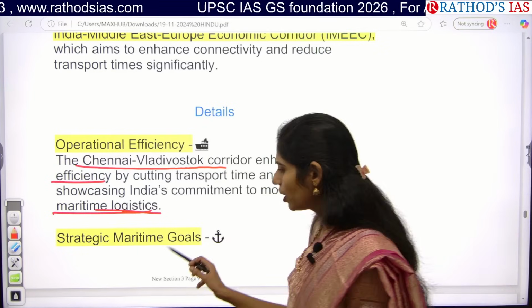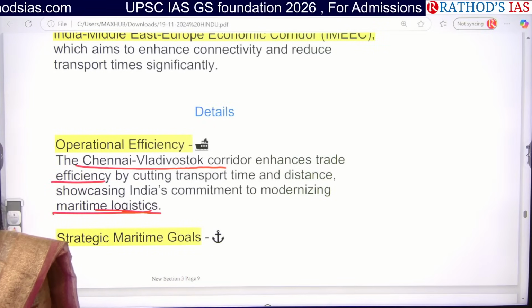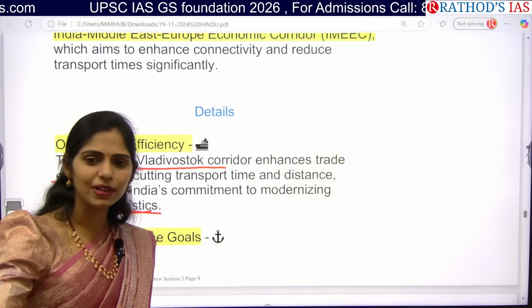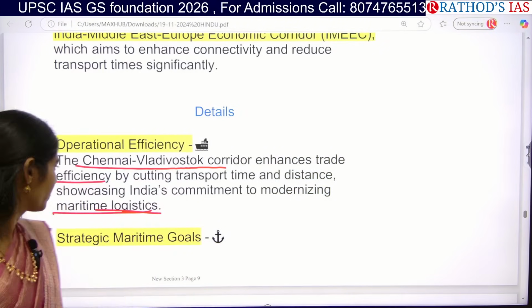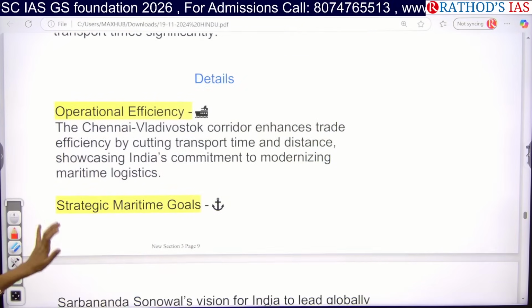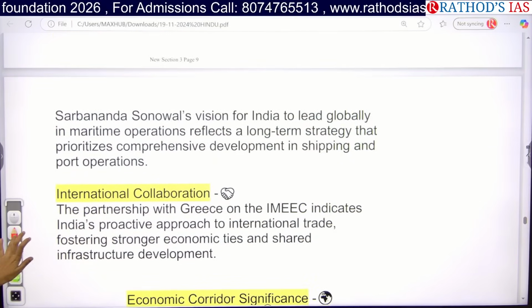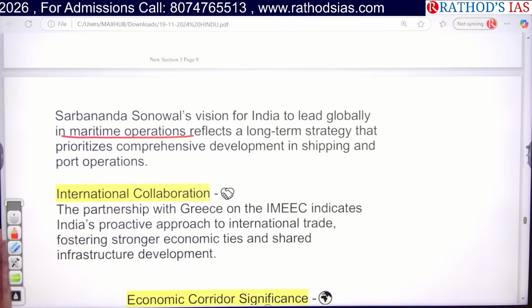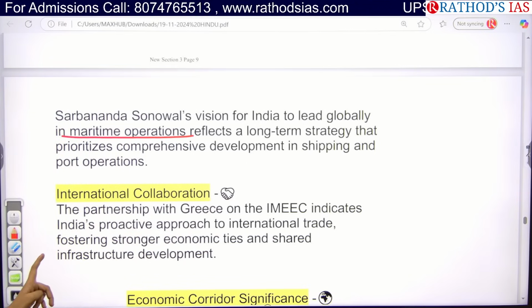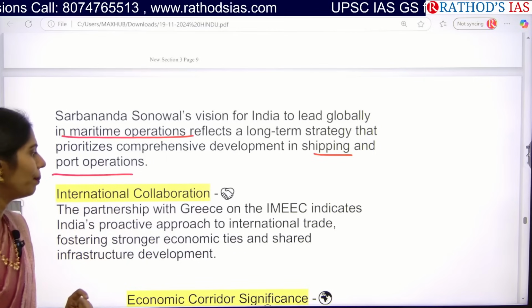So whenever we have this kind of corridor between a developed country and a developing country, obviously we can get some technology so that we can modernize our logistics sector. We can also focus on strategic maritime goals. We can increase our maritime cooperation so that we can maintain long-term ties with Russia, especially regarding the development of shipping and port operations.